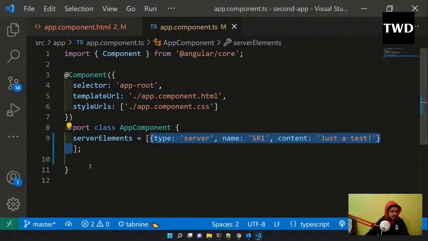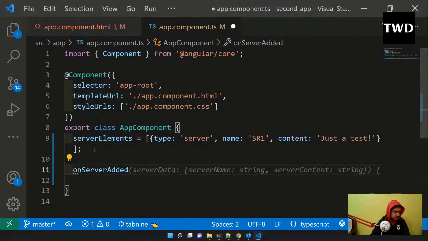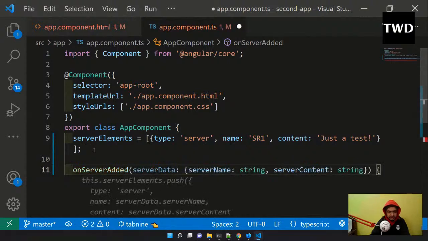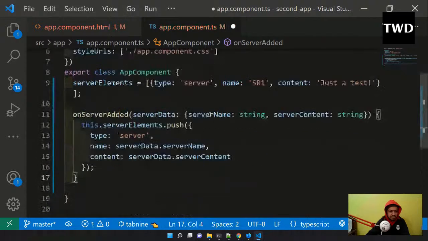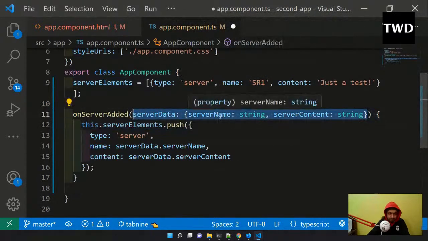Here the server data is, server name is string and server content is string. And this dot server elements dot push, this is the same kind of code which we have just commented out. The type is server, and server data dot server name. This is something again TypeScript kind of a thing, we have to give the type.